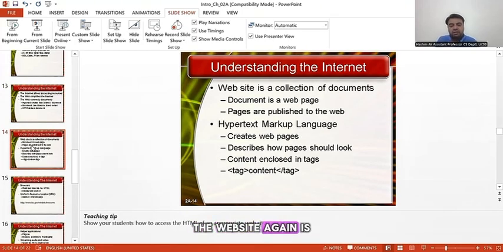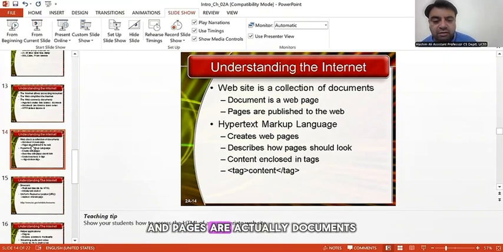The website again is a collection on a web server. It holds the documents, whereas the website is a collection of the stored documents. Documents are stored at the website, and the website is contained in a web server. So pages are published, and pages are actually documents.